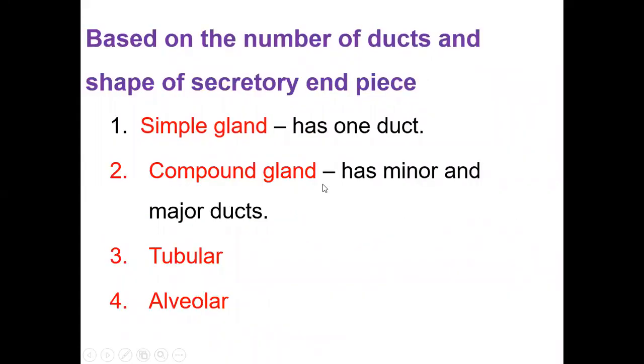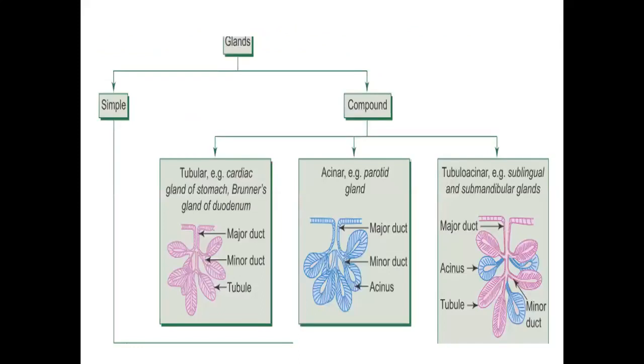Based on number of ducts and shape of secretory end piece. On the number of ducts, simple gland and compound gland. A simple gland has one duct and a compound gland has more than one duct. The ducts are classified as minor duct and major duct. According to the shape of the secretory end piece, the shape may be tubular or alveolar. Here is the classification of gland according to the number of ducts and shape. A compound gland has more than one duct, major duct and minor duct. Compound glands may be tubular, alveolar or acinar, and tubulo-alveolar or tubulo-acinar.